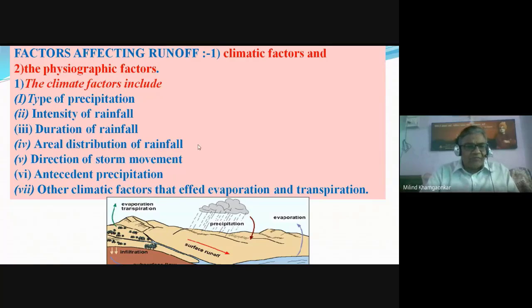Areal distribution of the rainfall means on how much part of the catchment area the rainfall is occurring. The more the areal distribution, the more the runoff.